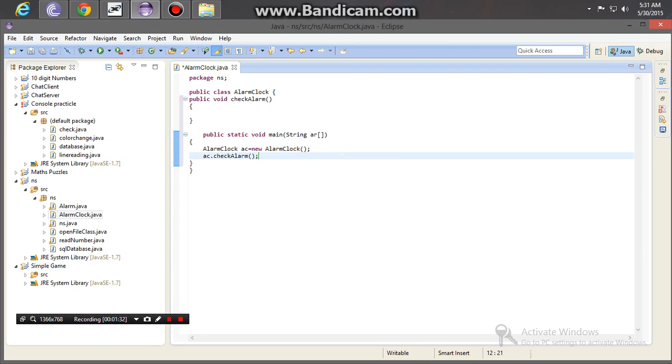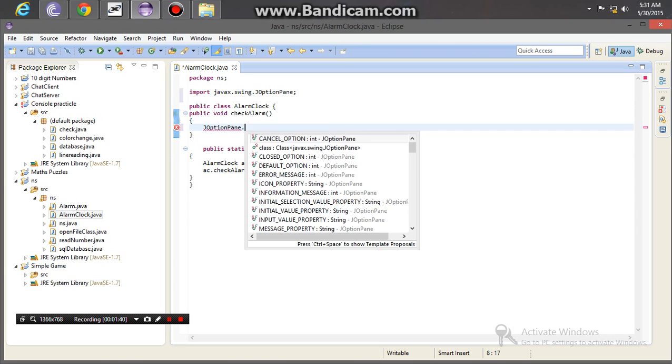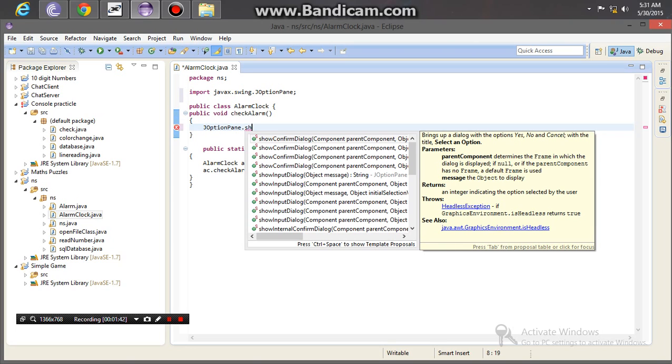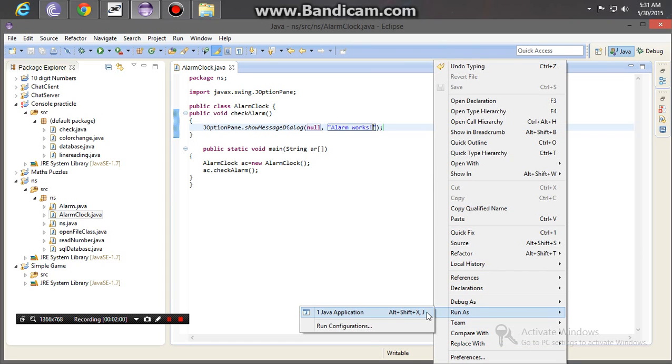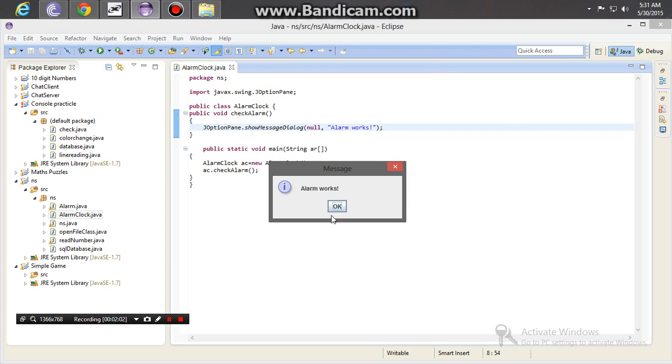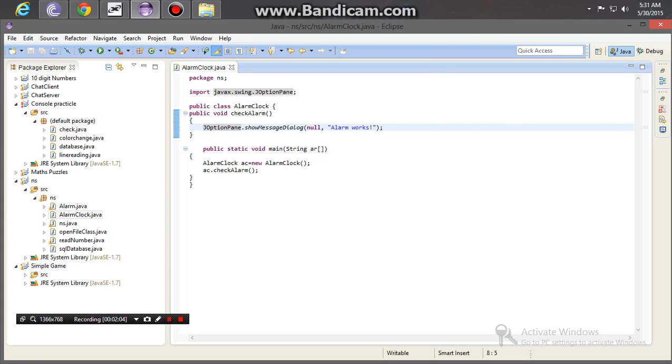Okay, here you have to type JOptionPane.showMessageDialog(null, and the message will be "alarm works". Now I will check the output. Okay, so now time for the coding. So comment out the JOptionPane line.